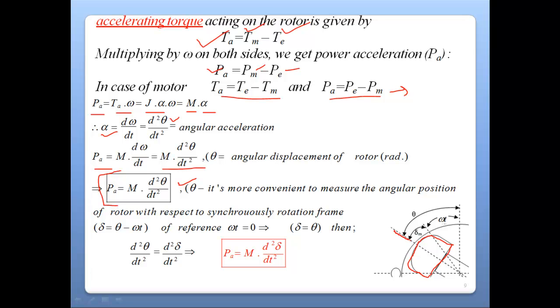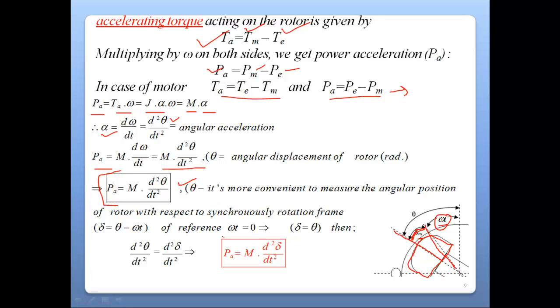Now the quadrature axis is there, the direct axis is there, and the angle between the synchronous motion of the rotor with respect to the stator field is basically the load angle or torque angle. This is basically theta m. What is the difference? And the rotation is basically omega t. It is nothing but a radian unit here, right?